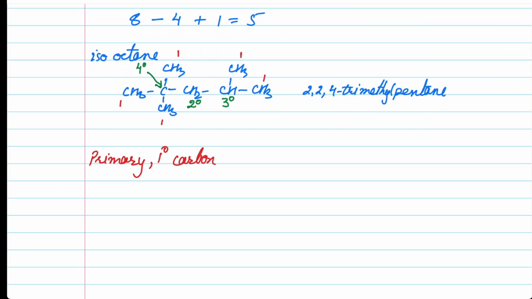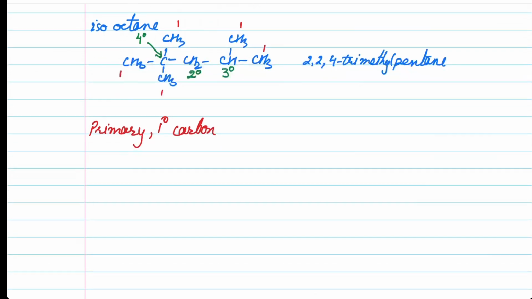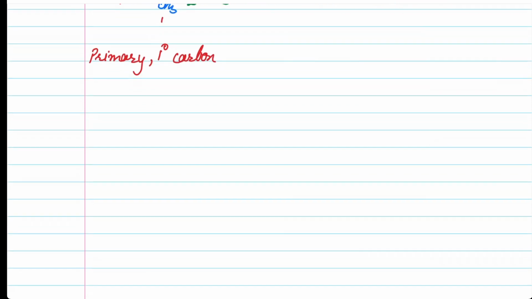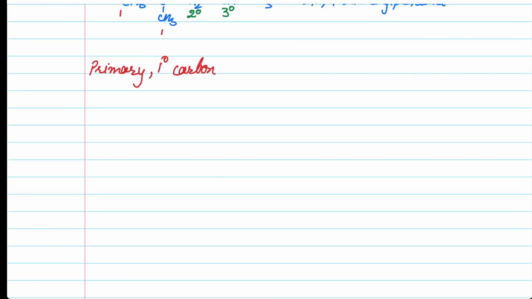We do have a tertiary alcohol and tertiary halide, but we do not have a quaternary halide or alcohol. So these are the positions of carbon. Now, in this manner, when we talk about primary, secondary, and tertiary, we do have some other positions as well.